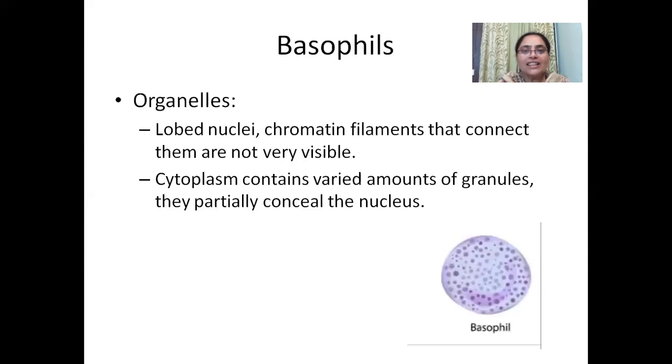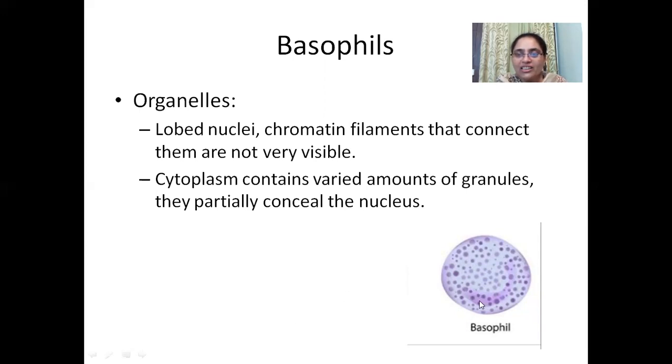What eosinophilia leads to, what neutrophilia leads to, that we will be talking about when we discuss diseases. Here, I'm just introducing the immune cells. So we are concentrating on immune cells. Now coming to basophils. Basophils have organelles like all other cells. They have nuclei, and they have lobed nuclei, chromatin filaments that connect the nuclei that I have already shown you.